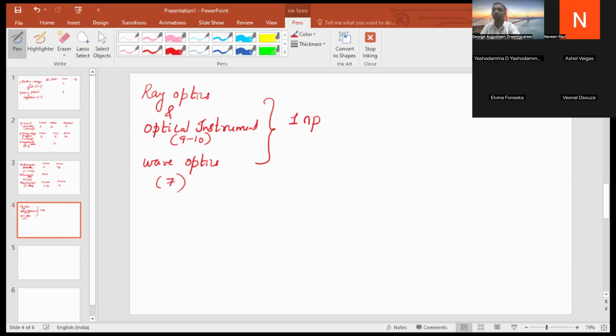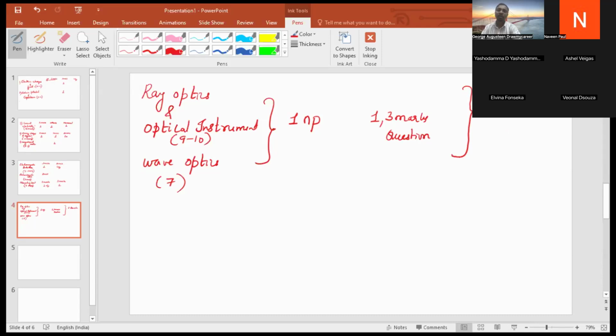One 3-mark question will also be compulsorily asked. And from these two chapters, one derivation will be asked from either chapter.